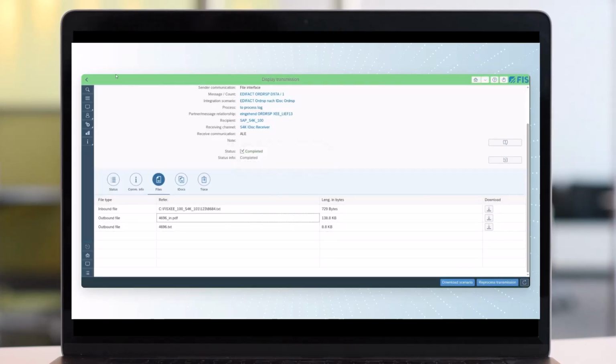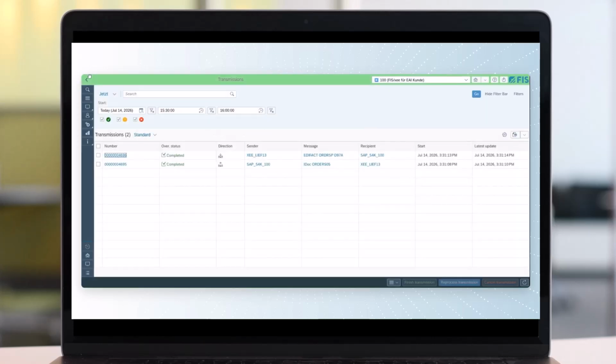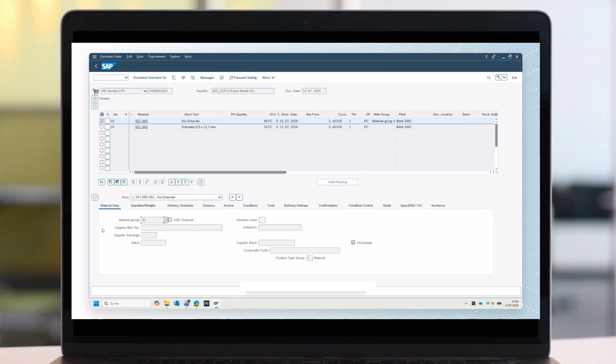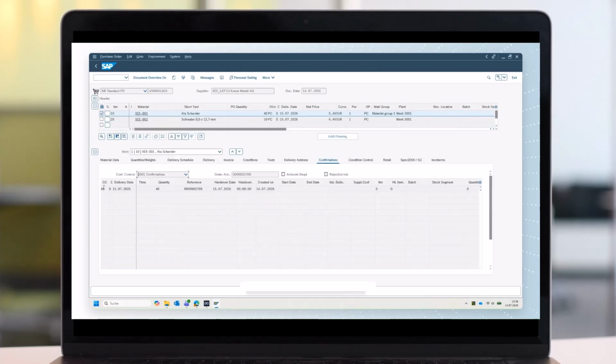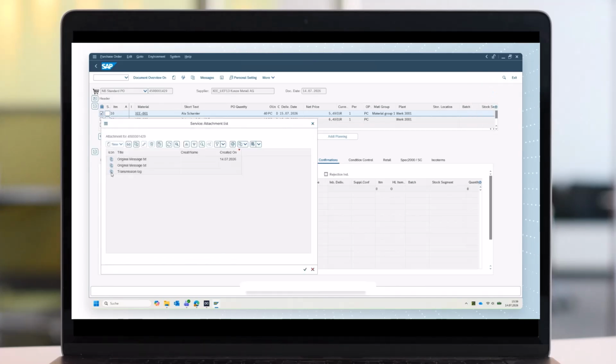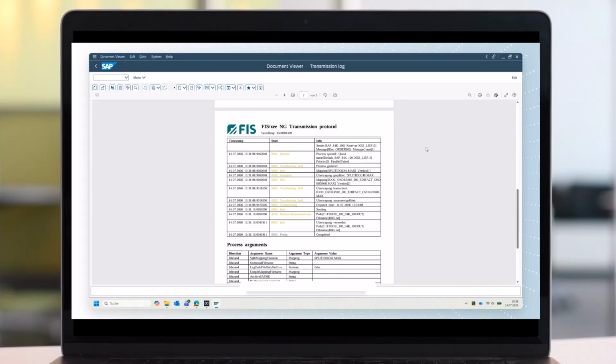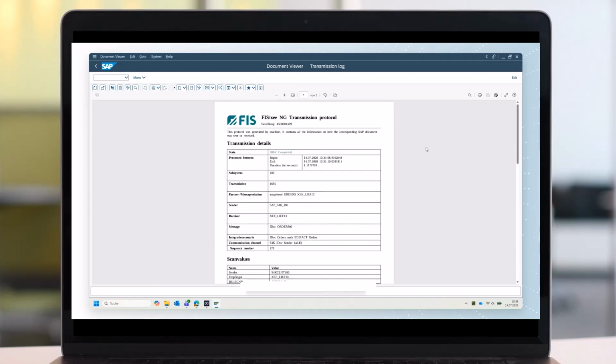However, the real added value for Volker now becomes apparent once again directly within his familiar SAP system. Let's take a look at the order confirmation that has been received. In the Confirmations tab, the confirmed delivery date, quantities, and the supplier's reference number have been entered fully automatically. Volker did not have to transfer a single value manually. To ensure maximum audit compliance, Volker opens the attachment list directly within the SAP document. The complete transfer log from FIS XEE is stored here as a PDF, a fully automated process that noticeably reduces Volker's workload in his day-to-day tasks.